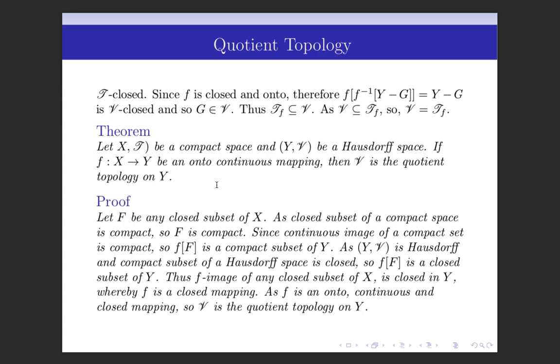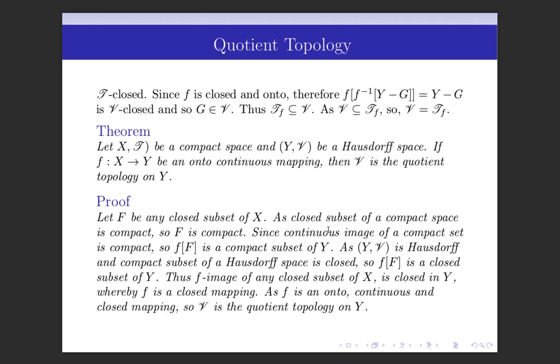To show this, we consider a closed subset of X and we shall show that the image of that closed set under f is closed in Y. So, let F be any closed subset of X. We have proved that a closed subset of a compact space is compact. Since F is closed in X, which is a compact space, F is compact.